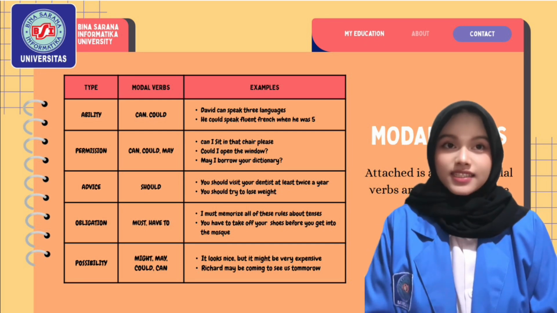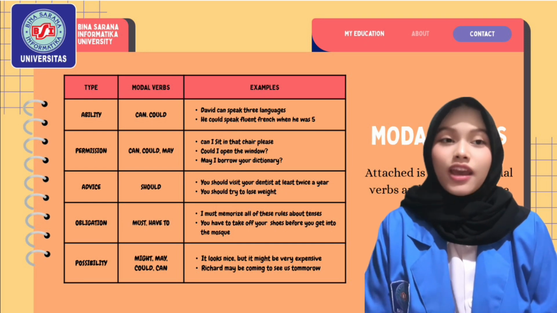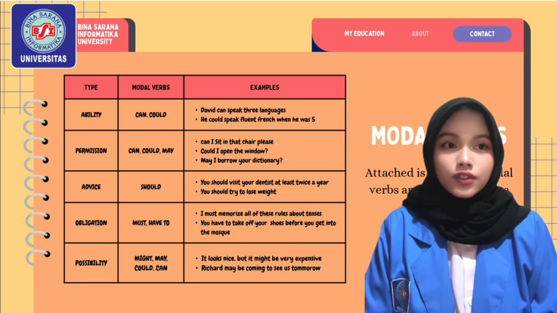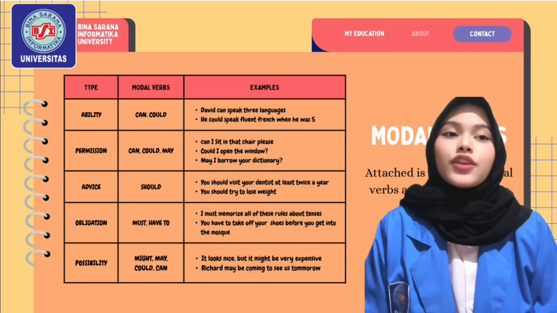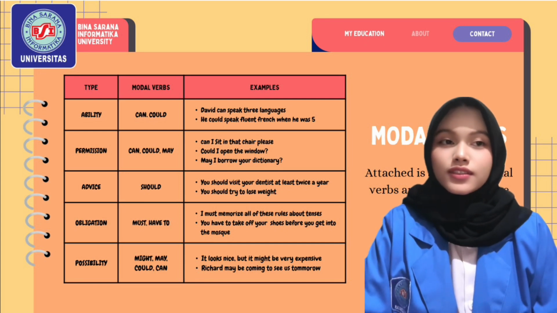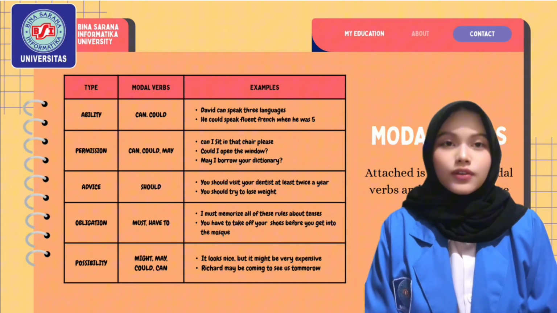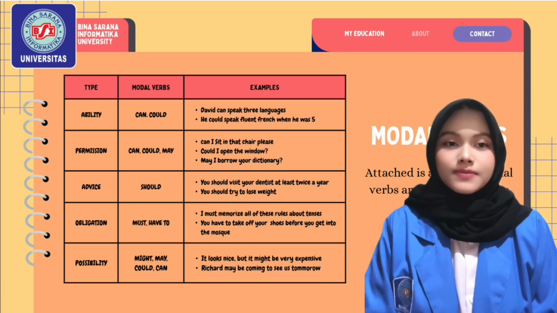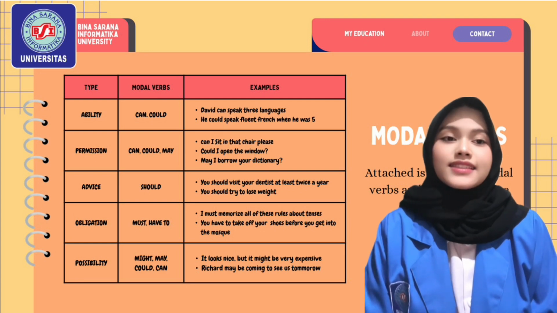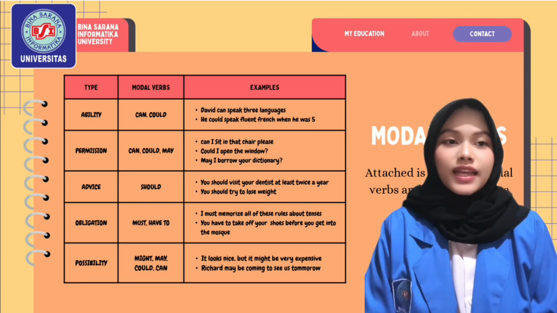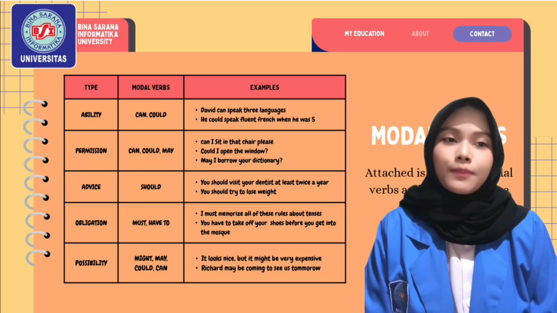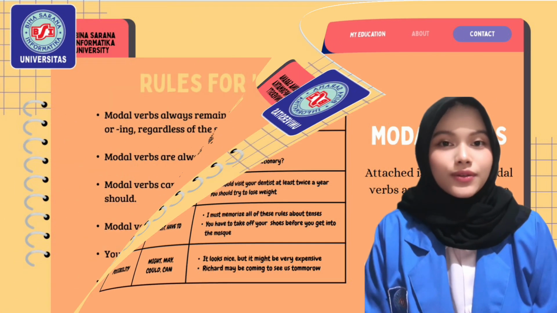Type obligation, modal verbs: must and have to. Example: I must memorize all of these rules about tense. You have to take off your shoes before you get into the mosque. Type possibility, modal verbs: may, might, could, and can. Example: it looked nice, but it might be very expensive. Richard may be coming to see us tomorrow.